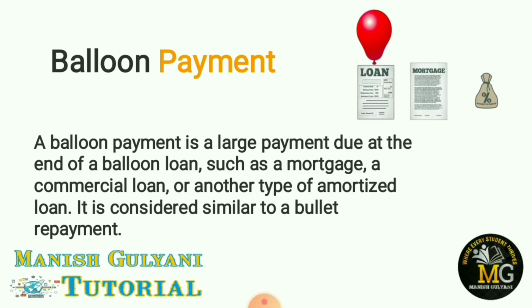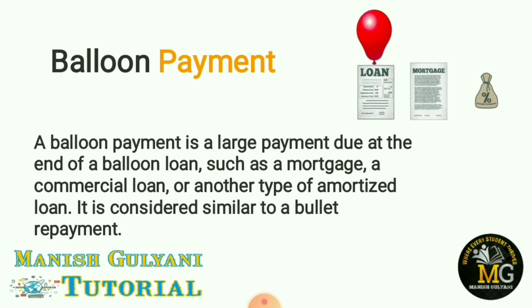Balloon payment simply means it is a lump sum payment which is attached to a loan, mortgage or a commercial loan. Let me repeat one more time. It is on commercial loans; it is never applicable on residential real estate loans, always applicable on commercial loans in case you want to invest in real estate. So balloon payment is a lump sum payment which is attached to a loan, mortgage or commercial loan, and this payment is usually made towards the end of the loan payment.